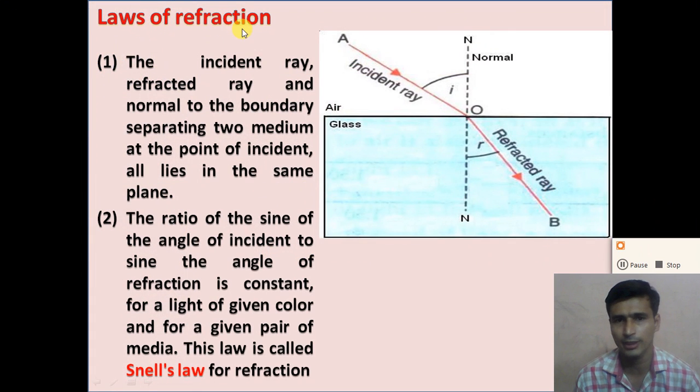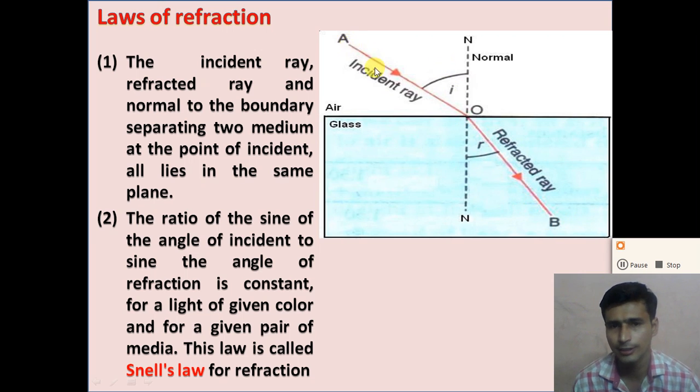Laws of refraction: when rays of light pass from one transparent medium to another transparent medium, the ray of light changes its direction. This phenomenon is known as refraction. Now, dear student, this ray OA is called the incident ray and the ray after refraction is called the refracted ray. So in this figure, ray OB is the refracted ray.